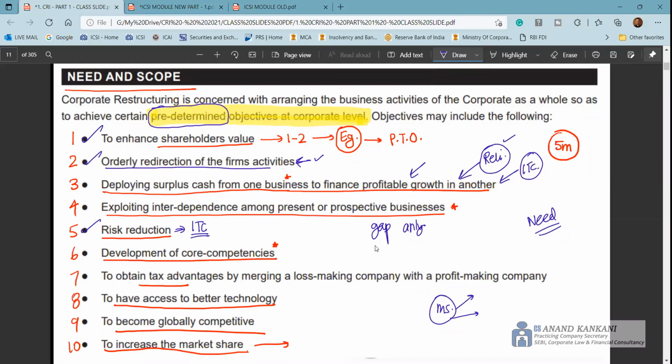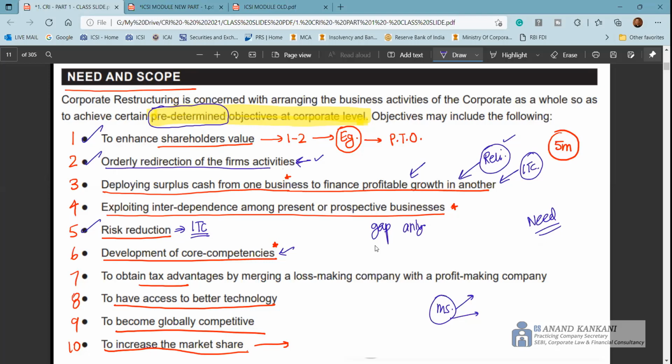It has reduced its dependence on the tobacco business. From the tobacco business, it has ventured into so many different businesses, which has now reduced the overall risk of ITC. Then there can be development of the core competency. So which type of acquisition will you do to develop your core competency? You are going to do horizontal acquisitions, horizontal mergers, and you are going to focus only on the core competency. So I am not bothered about my supplier, I'm not bothered about my customer, I'm only bothered about what I do, and I am just going to focus on that.